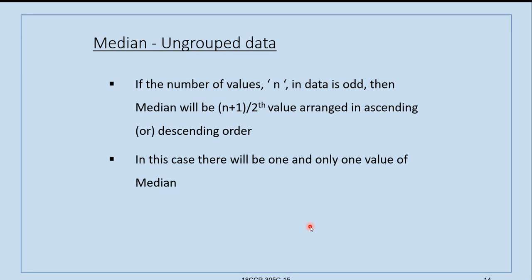Now in the earlier slide also we have seen the same thing. If the number of values n in the data is odd, then median will be the (n plus 1) by 2th value, arranged in ascending or descending order. In this case, there will be one and only one value of median. So the middle value is median, of course.